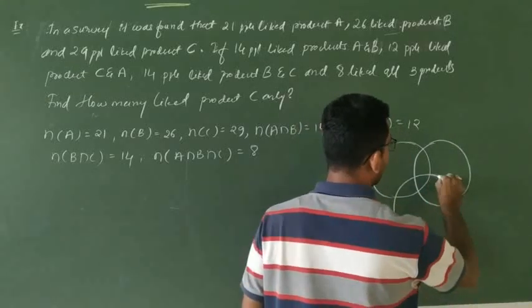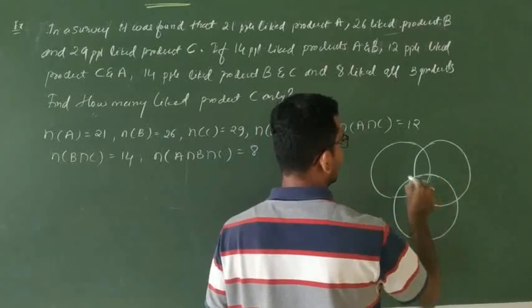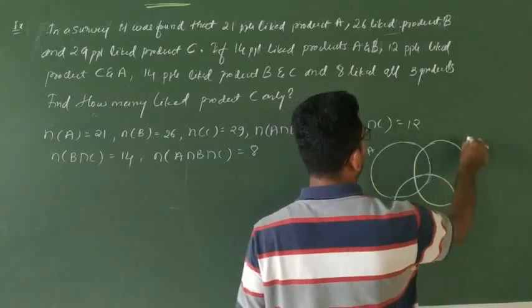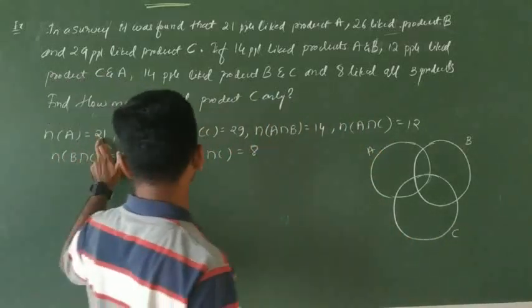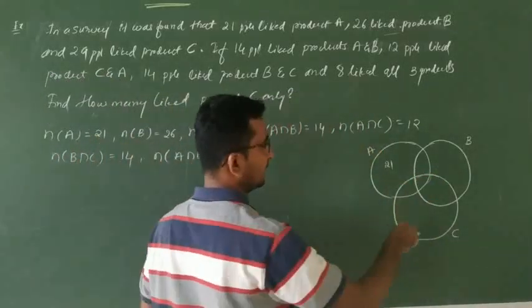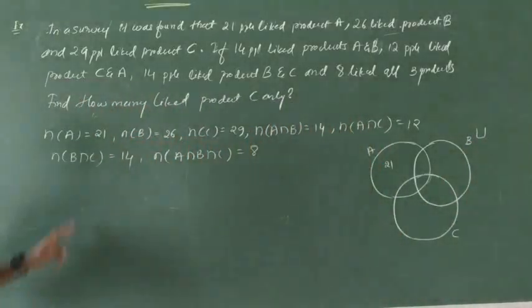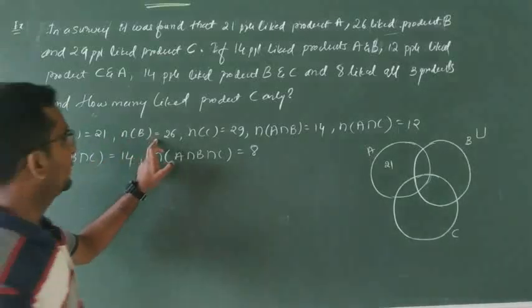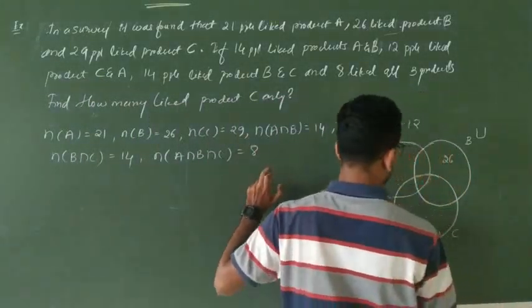Here all 3 circles are going to intersect in this portion. This is product A, this is product B, this is product C. How many people like product A? So drawing the Venn diagram, only then you come to this one. This is the union, sorry, the universal set. This is N of A is 21, N of B is 26, N of C is 29.